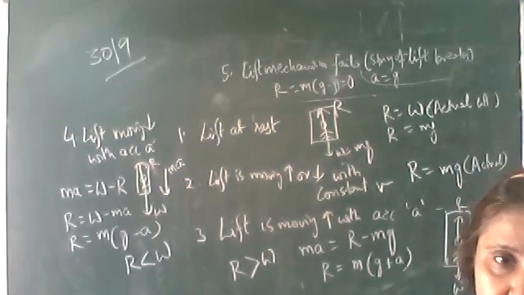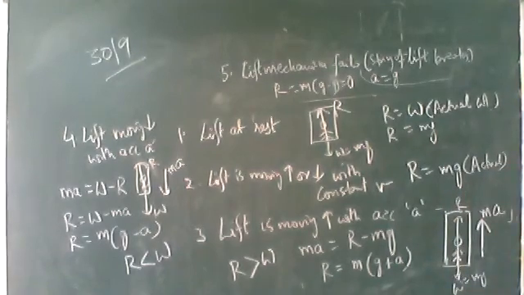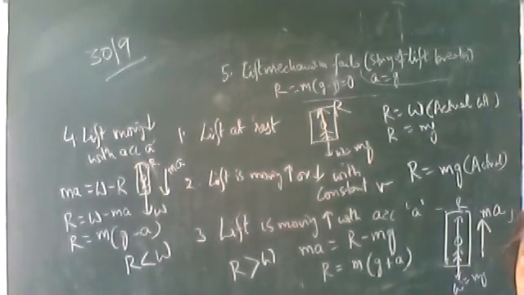You will feel lighter. You must have experienced it on the Dashera Mela, where all these swings come. When you sit on that, you can feel this. When it goes in the upward direction with some acceleration, the apparent weight will be more than the actual weight. And when it is coming down with an acceleration, the apparent weight will be less than the actual weight. Okay, written.